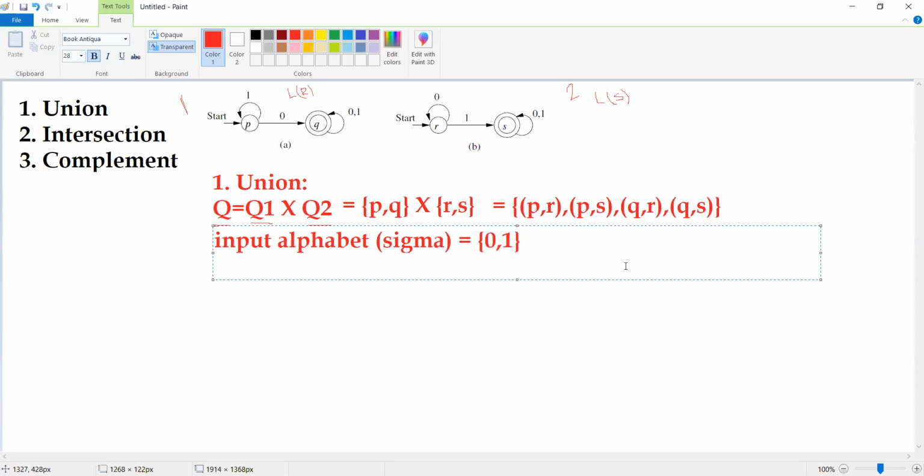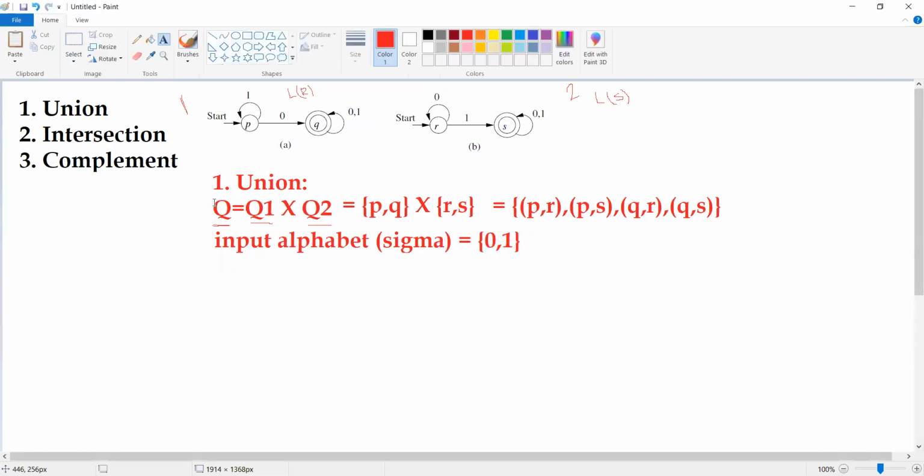So the union finite automata is also going to have the same input symbols, which is nothing but 0, 1. Okay. So with this, what we have finished so far: we have identified Q, the set of states, and the input alphabet.